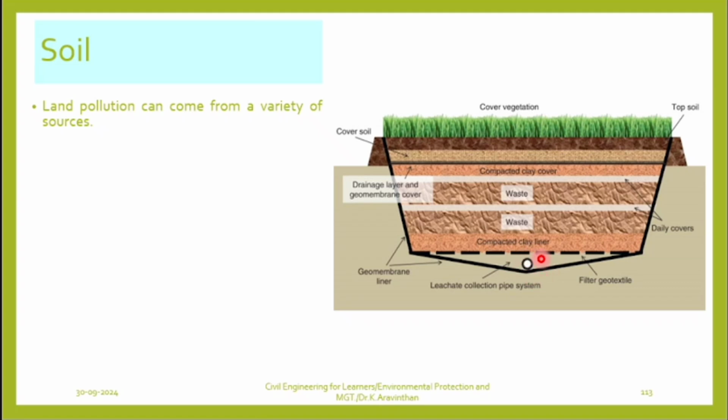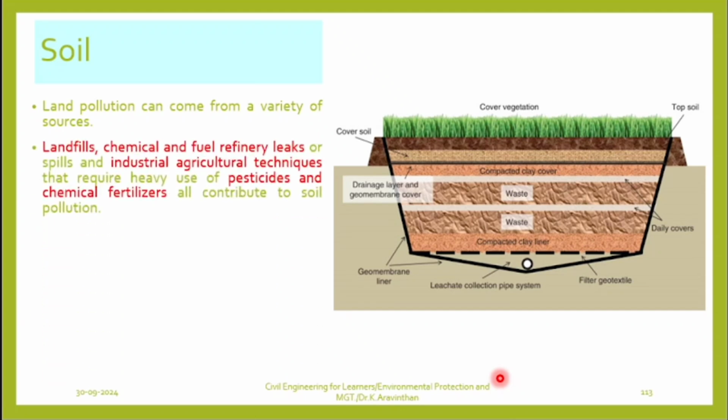What do you mean by leachate? Can you see there is a collection pipe with small holes. When the pesticides are sprayed at the top of the vegetation, what happens? This pesticide will slowly go into the soil. Below the soil, you have covers. Imagine on all four sides, you have this kind of cover. A polythene cover. You imagine a polythene cover. What happens? There will be a pipe and all the waste will be collected through the pipe and discharged out. So this is called leachate.